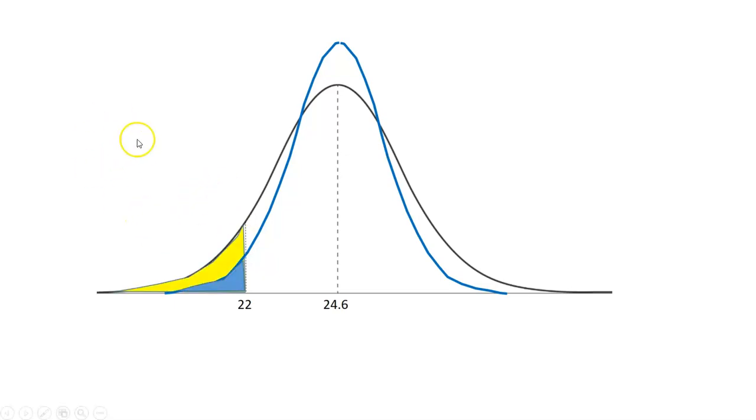Right here, it wasn't that uncommon to be at 22, but if we're looking at the blue normal curve, it's become less common. There is less data to the left of that 22, which means 22 is becoming more unusual. As the sample size continues to get bigger,